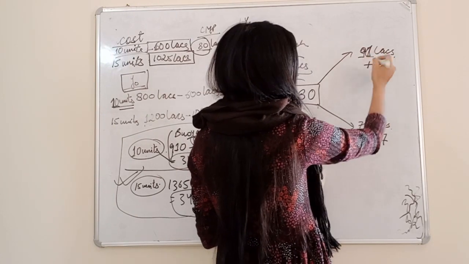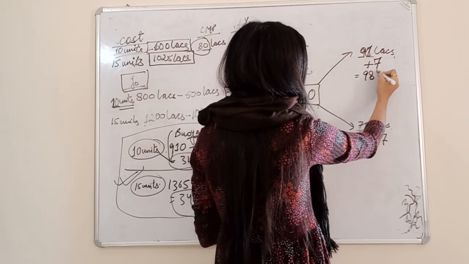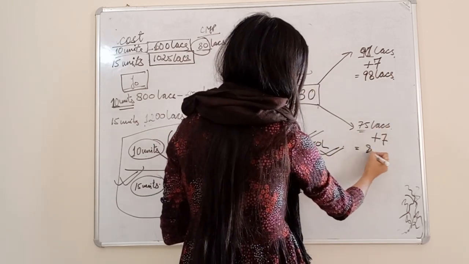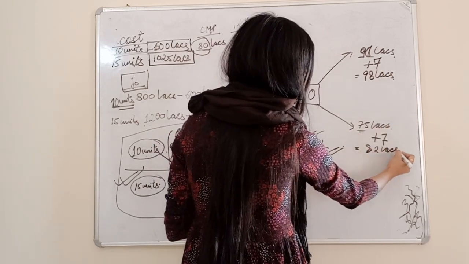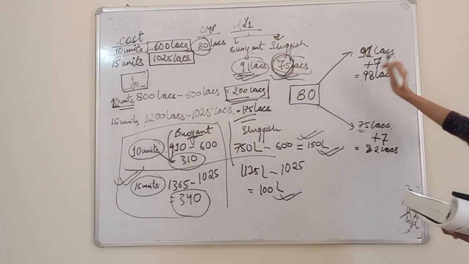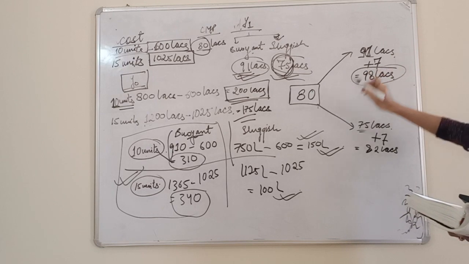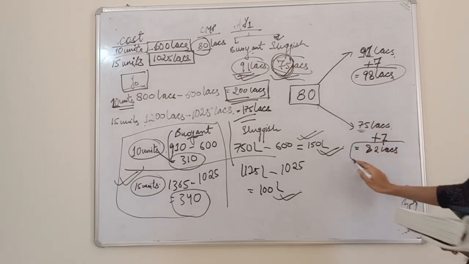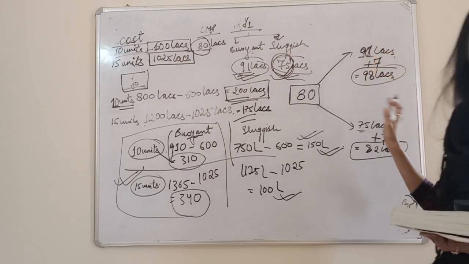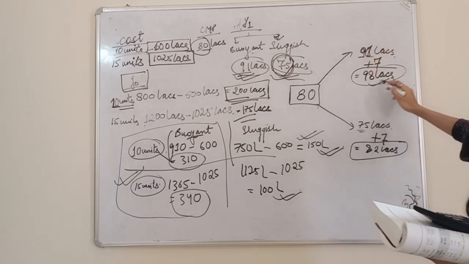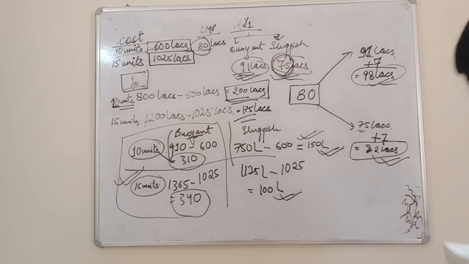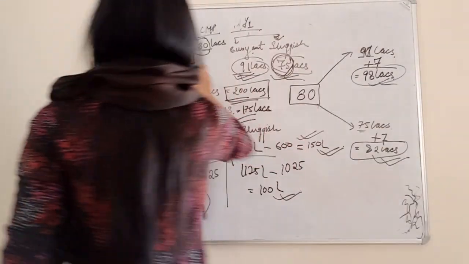So we are going to earn rental income as well. Fine. So adding this, we are going to get 98 lakhs, and adding this, we are going to get 82 lakhs. Fine. So now two probabilities are there. After 1 year, either we are going to get 98 lakhs net cash flow or 82 lakhs. But both the conditions are going to prevail. We don't know whether this will happen or this will happen. So we are going to put probability.